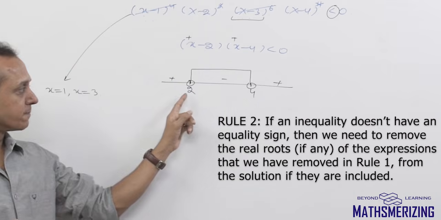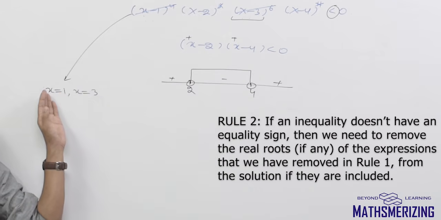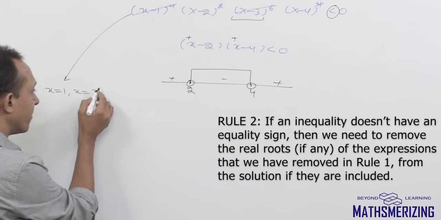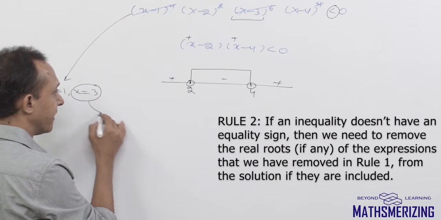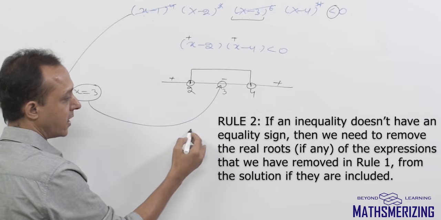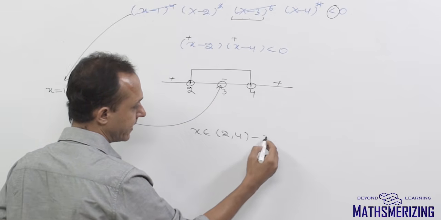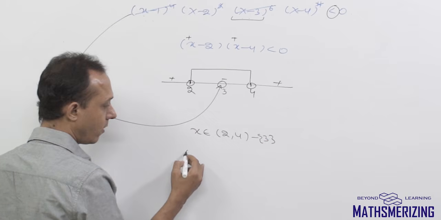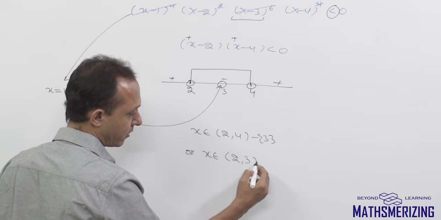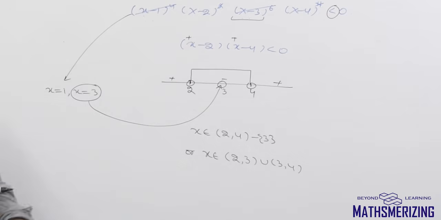So our final solution is between 2 and 4. This final solution doesn't have 1, so I need not bother about 1. But this solution does have 3. So rule number 2 says I need to remove this 3 from this solution. So the answer to this question will be x belongs to 2 to 4 except 3. Or I can write x belongs to 2 to 3, not included, union 3 to 4, not included.